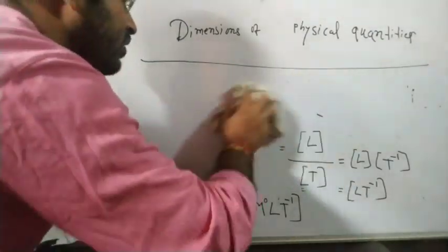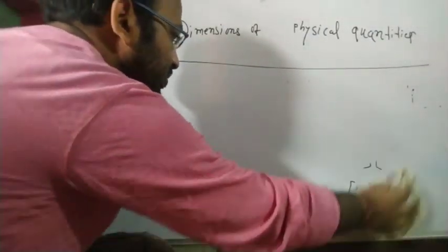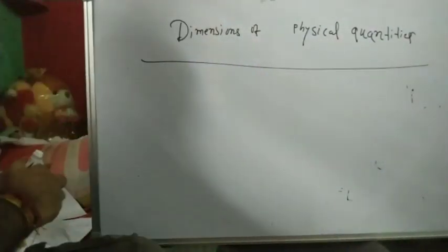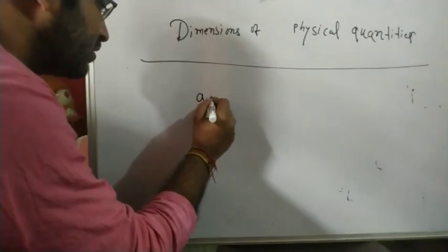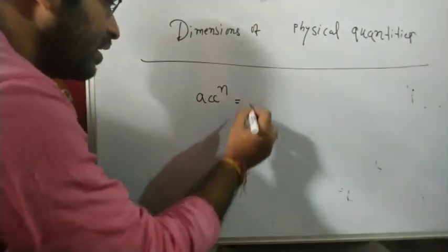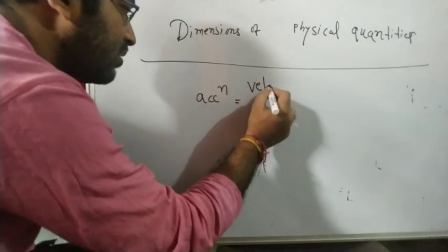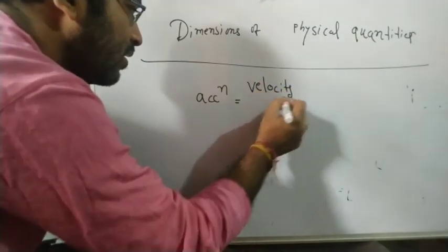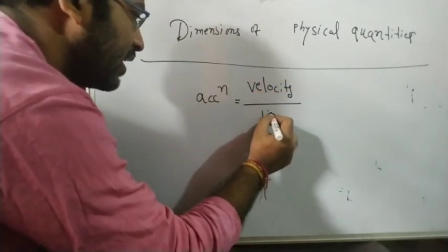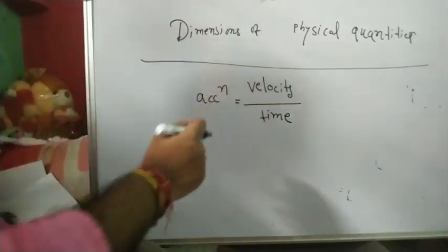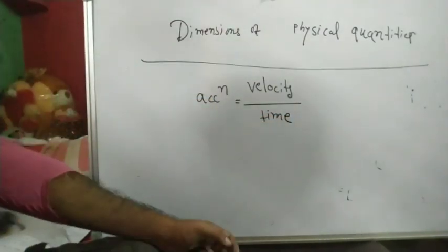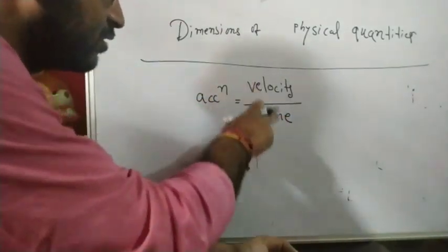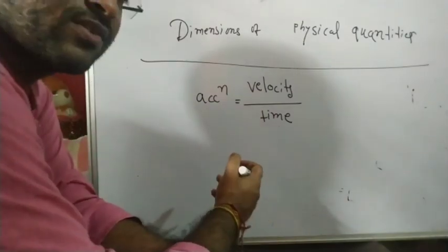Acceleration. Suppose how can you calculate the dimension of acceleration? That is very interesting. So what is acceleration? Do you know what acceleration means? Acceleration means velocity by time. This is the formula. I think you have already got this formula in class 8, 9 or 10. So velocity by time. Now what is the dimension of acceleration?